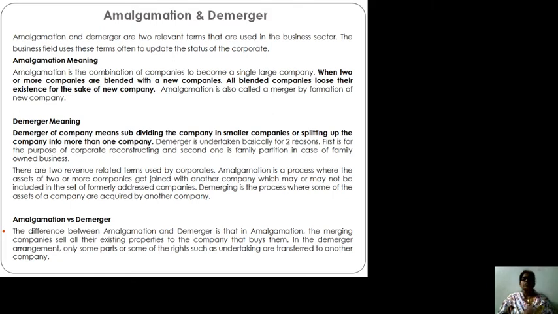Now, what is demerger? Demerger of a company means subdividing the company into smaller companies, or splitting up of the company into more than one company. So, demerger is undertaken basically for two reasons. First, it is for the purpose of corporate reconstructing, and the second one is family partition in case of family owned business. Now, why is the business split or divided?